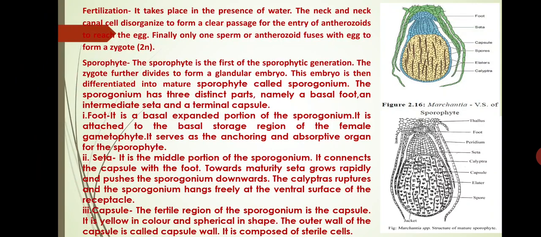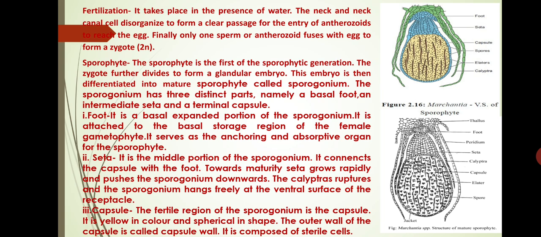Next friends, we discuss fertilization. Fertilization takes place in the presence of water. The neck and neck canal disorganize to form a clear passage for the entry of antherozoids into the egg. Finally, only one sperm or antherozoid fuses with the egg to form the zygote.